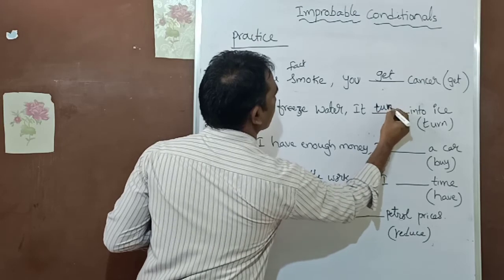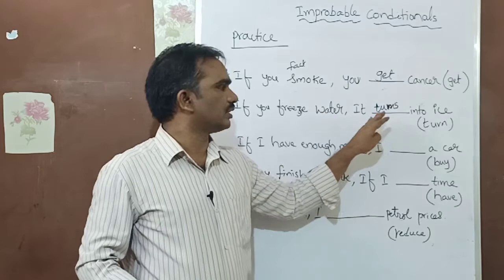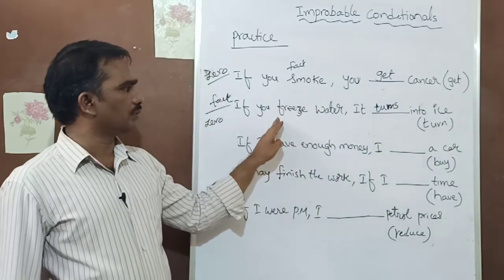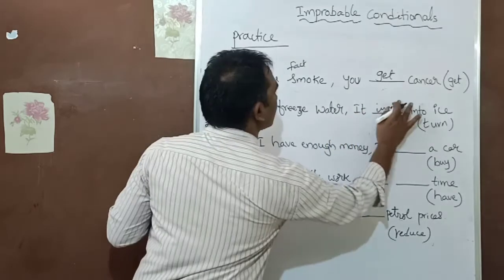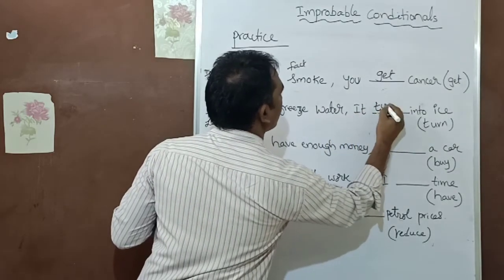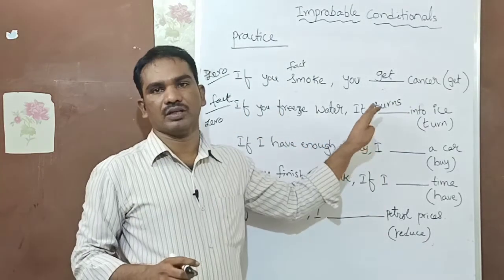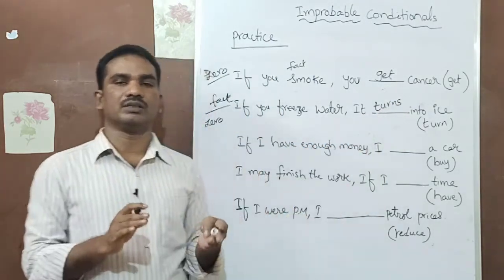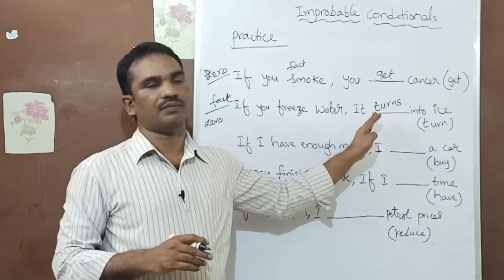Turns. Right? Turn will become turns. Simple present. Here also simple present. Here also simple present. Why is it turns? Do you know? Do you remember I told you during simple present tense? If you haven't watched simple present tense, you can go back to my channel and find out.